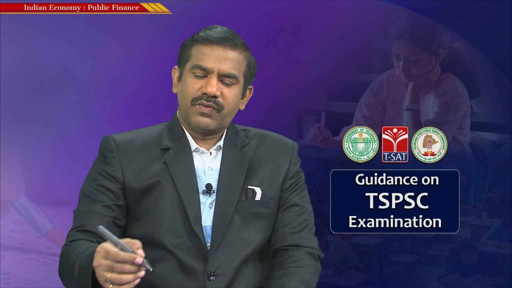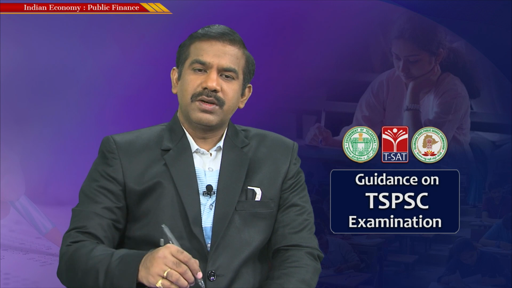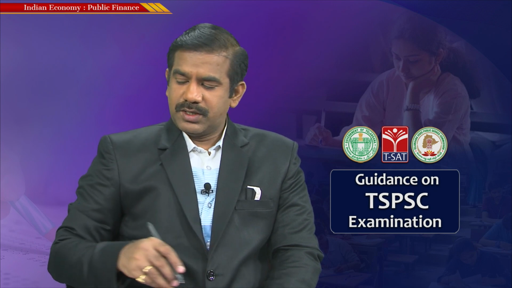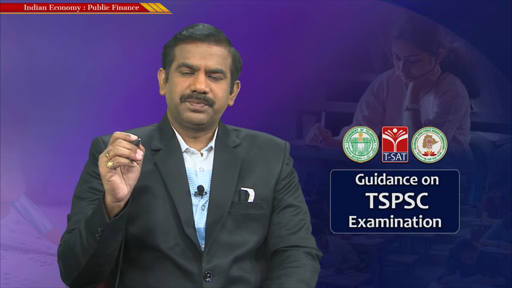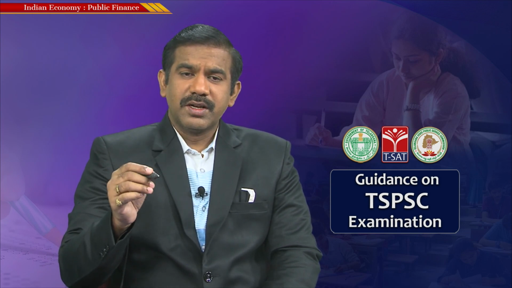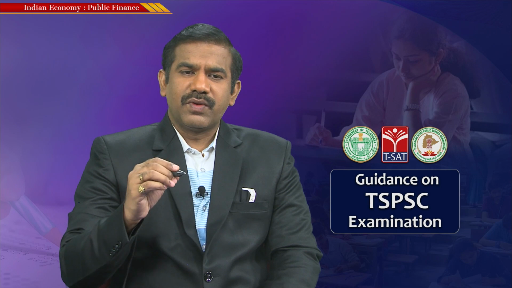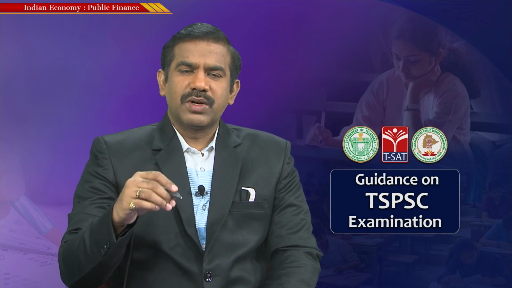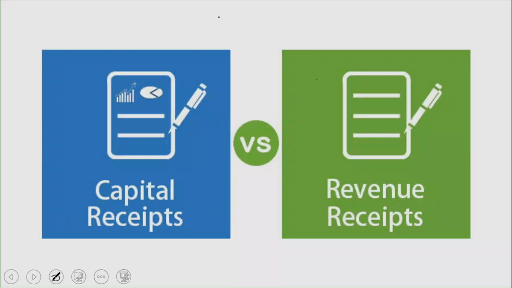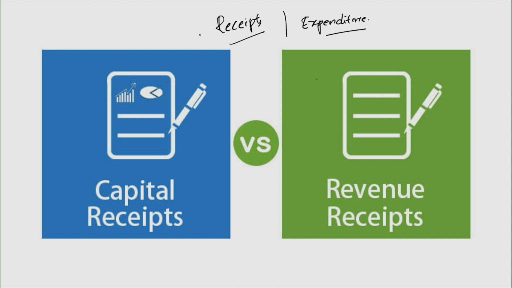Everything would be part of this appropriation bill. So once the finance bill and appropriation bill get passed in the parliament, the budget is deemed to be passed. So now let's go ahead and understand the components of a budget. As I already made it clear, budget is commonly referred to as an annual financial statement, and any financial statement does consist of receipts and expenditure. So we'll start with what constitutes the receipts of the government of India and what constitutes the expenditure, I mean the components of receipts and expenditure.